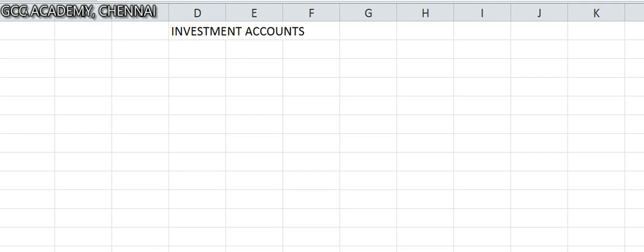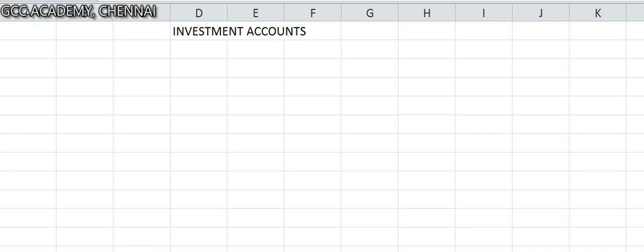Okay, dear students, today we'll start with an interesting topic called investment accounts, which is a very small topic but a very interesting topic, and a lot of interesting aspects are there in this topic. Typically, in Accounting Standard number 13, many of you would have gone through that. There is a procedure for accounting for investments.